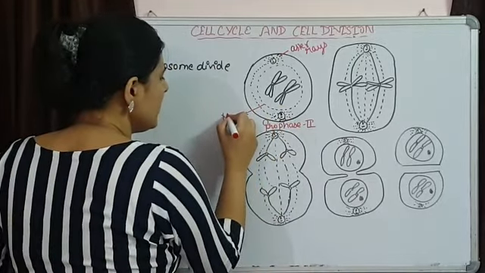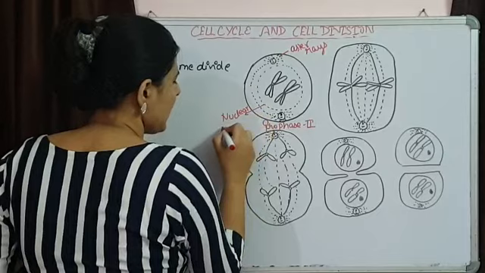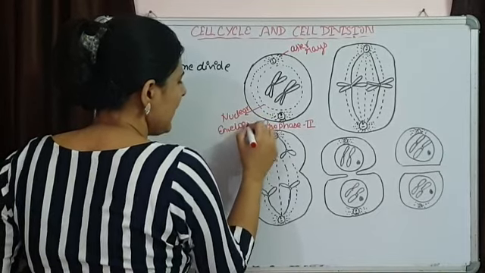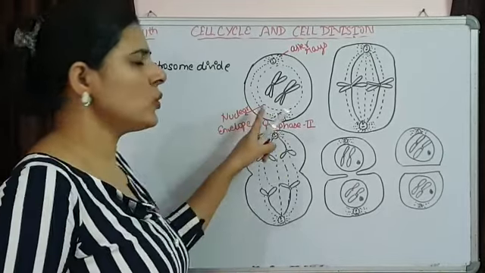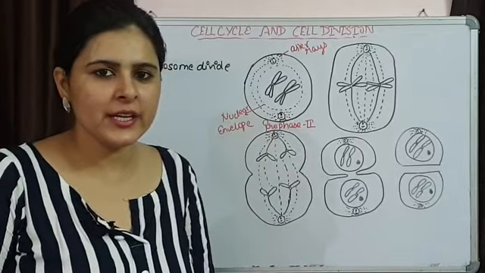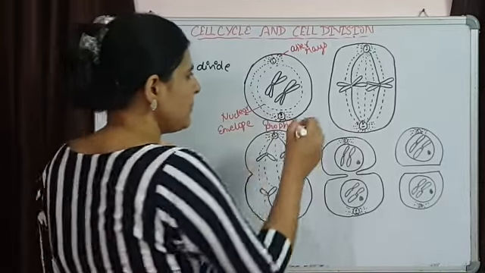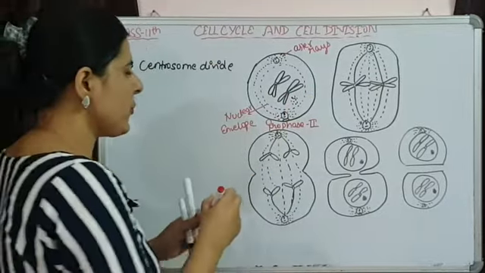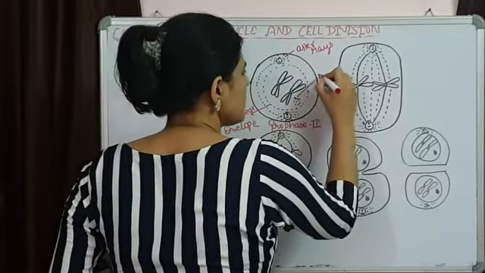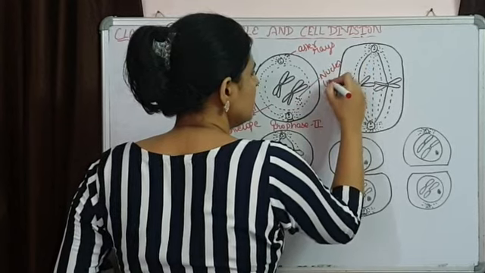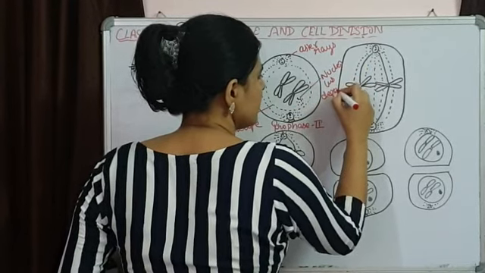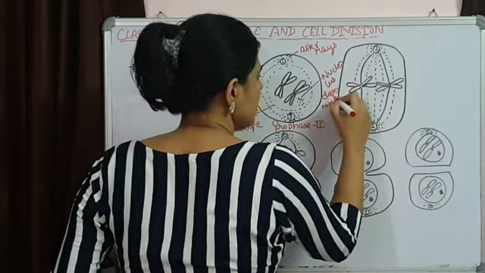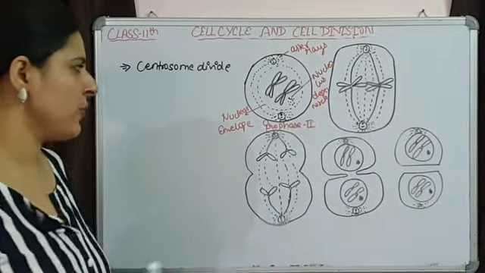The nuclear envelope, again at the end of this prophase II, this nuclear envelope is going to degenerate. Same thing is going to happen with the nucleolus also. At the end of prophase, this nucleolus is also going to degenerate. That is going to happen in prophase II.